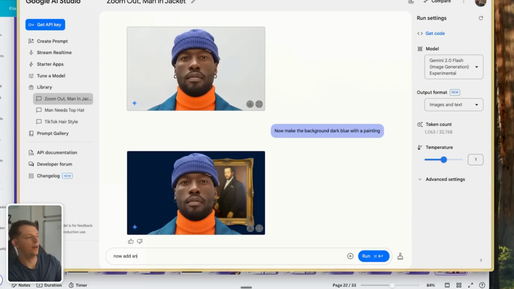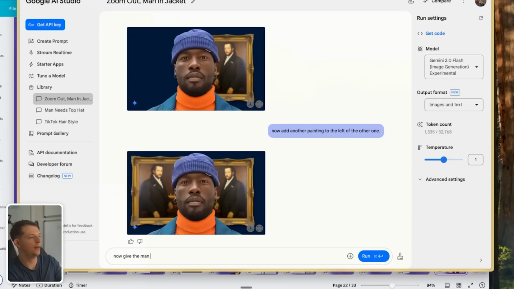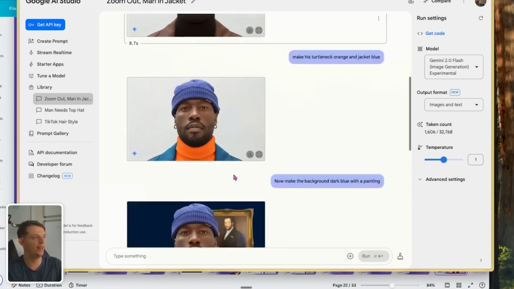Now add another painting to the left of the other one. Now give the man sunglasses and make mustache larger. And look at that. We can just kind of flow and edit these images.